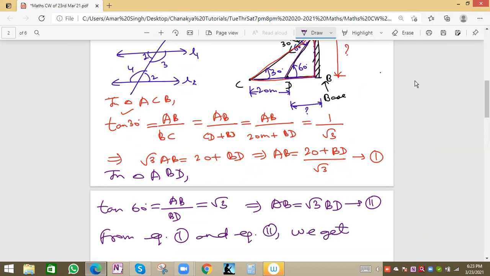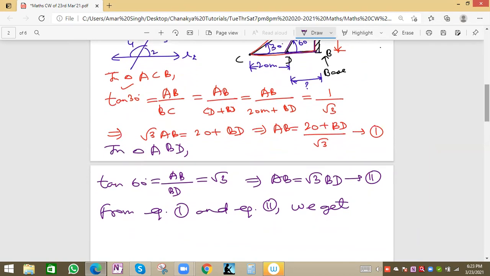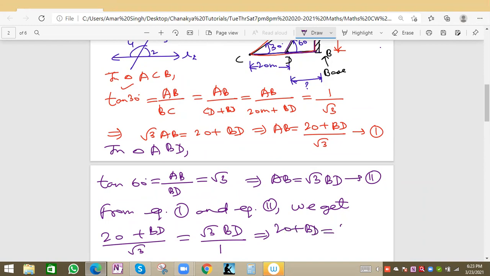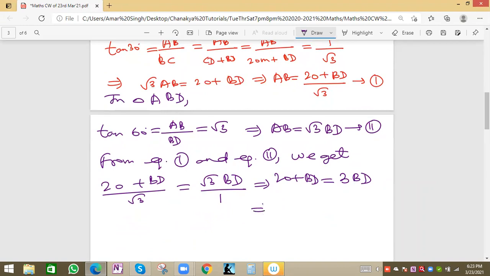we simply can write 20 plus BD over root 3 equal to root 3 BD. This type of question is there in your book. So we can do cross multiplication. Root 3 times root 3 is 3, so 20 plus BD will be equal to 3 BD.